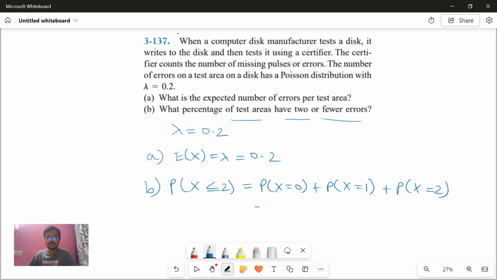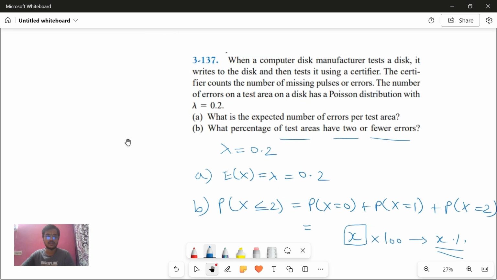Now the only thing you have to do is find the probability and you will get some value, let's say x. Now multiply that x with 100 to get the percentage, because they ask what percentage of test areas. I think you'll get 99.8 something. I just calculated it but I'm not doing it now. Report it as a percentage, otherwise they'll reduce half a mark. Simple.